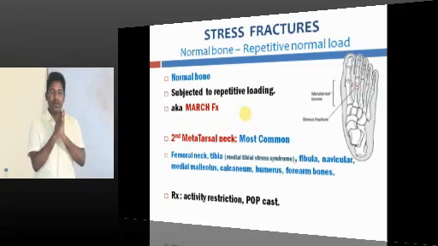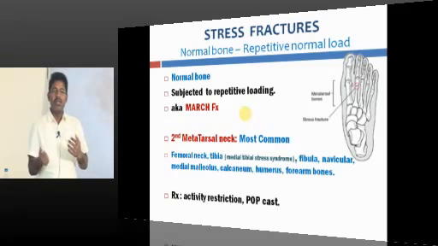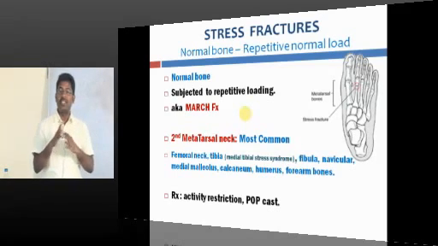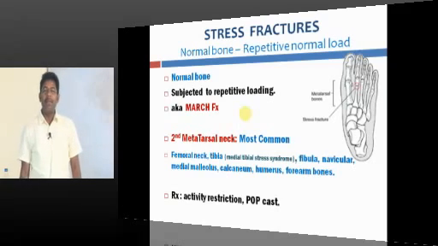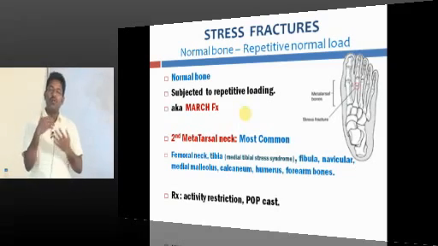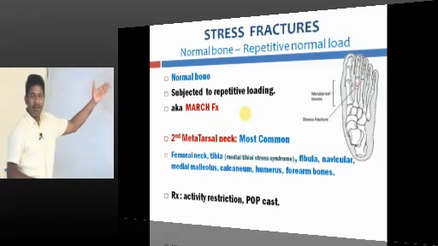The bone won't be able to sustain that much force. The bone won't be able to adapt to the stress. So your bones will be stressed more. After 10 or 15 days, you will start complaining of pain, and whichever bone you are using more will be giving you complaints. That is known as stress fracture. Your bone is a normal bone.